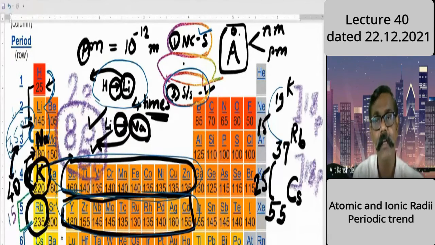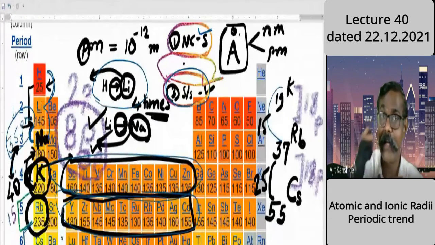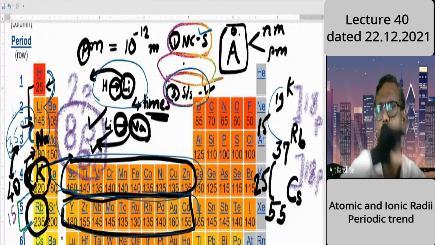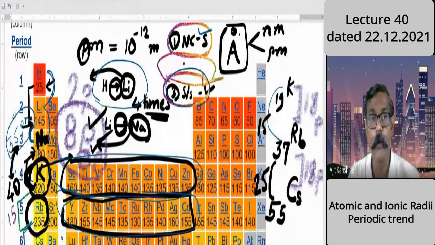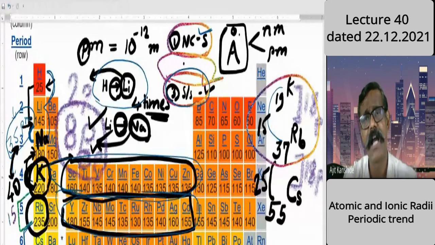So 15 increased to 25. Here nuclear charge also is a factor, and by the way, shielding also is a factor. The dominating factor is shielding in general. But when doing a relative comparison, I compared the jump in size from potassium to rubidium, and I found it only by 15.